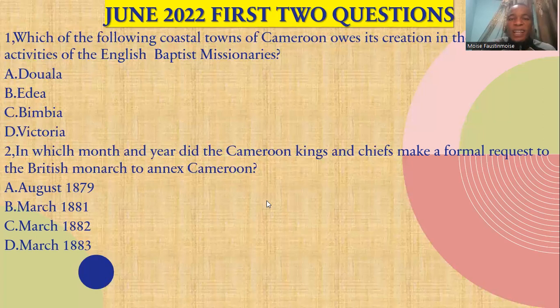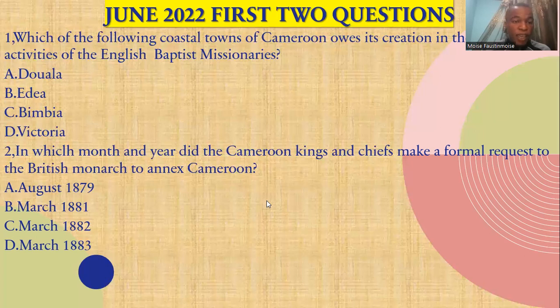Now look at the question again. Which of the following coastal towns of Cameroon owes its creation in the 1850s to the activity of the English missionaries? Now, which English missionaries? The London Baptist missionary, right? But who among them are we talking about? We're talking about Alfred Secker. And which town is that? Victoria. So our answer for question 1 here was simply D.